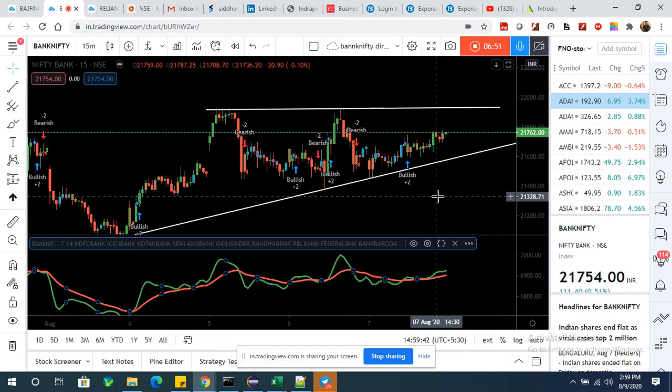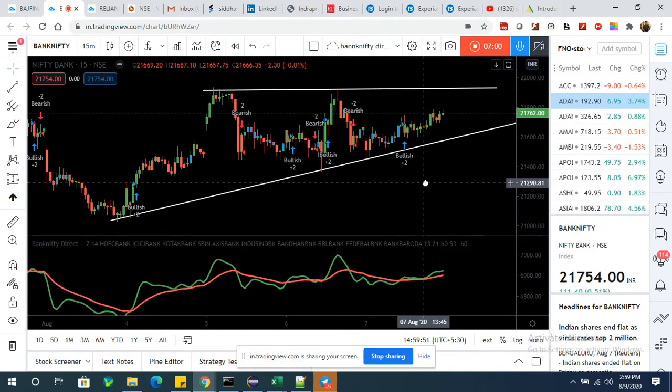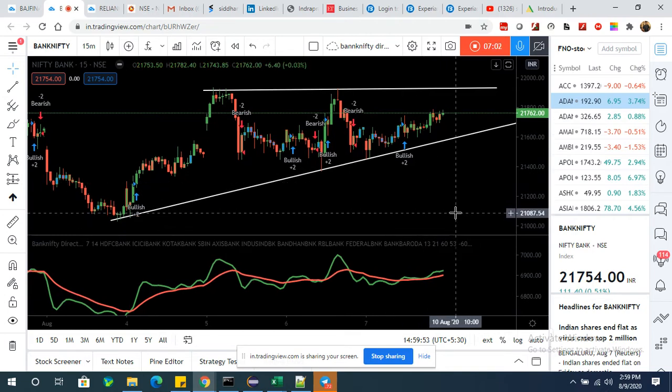So this is all about the Bank Nifty direction indicator, and the prerequisite for this indicator is that you should know the support and resistance. I'm giving the education on the same. If you don't know about support and resistance, I'm giving the education while giving this indicator. The charges for the support and resistance teaching are different.